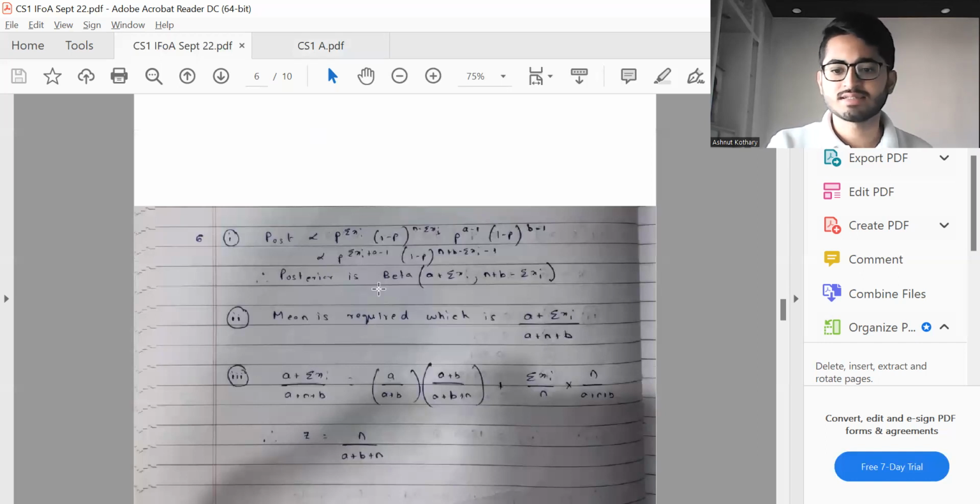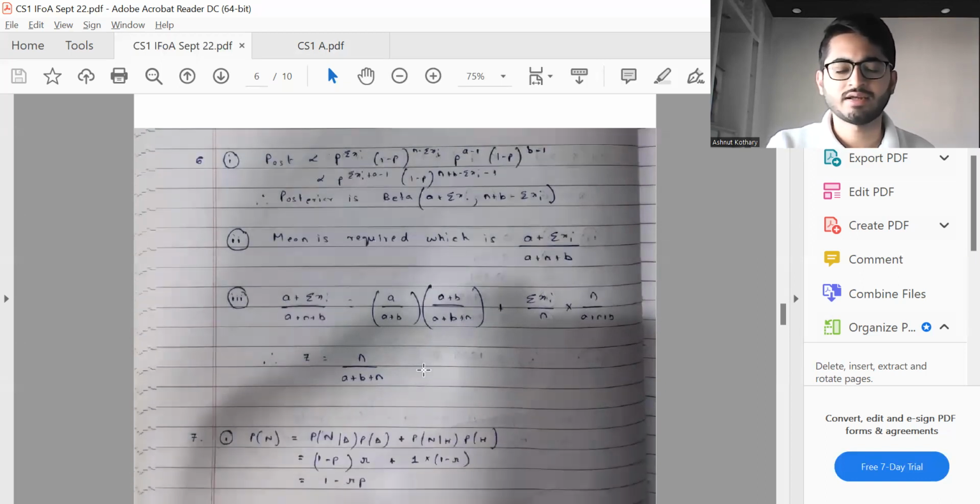Next, we have question 6. This was the easier question among the papers: finding the posterior distribution, then the mean. Third part is expressing it, and you need to find the z. So z is nothing but the coefficient of x bar. This is x bar, and this is the coefficient of z. And you can always cross check whether the properties of z are being satisfied or not. We have 2, 3 properties with respect to how z varies as the other parameter varies.